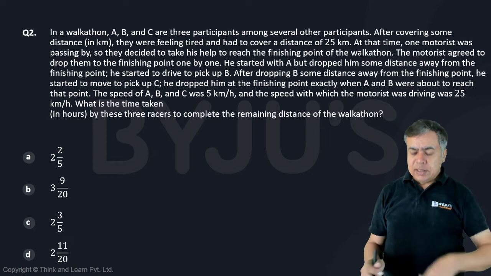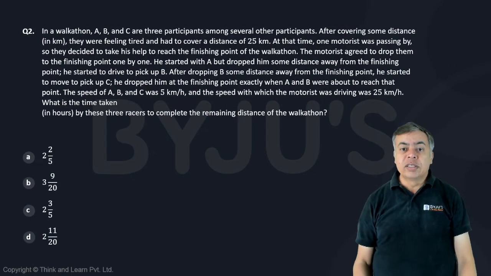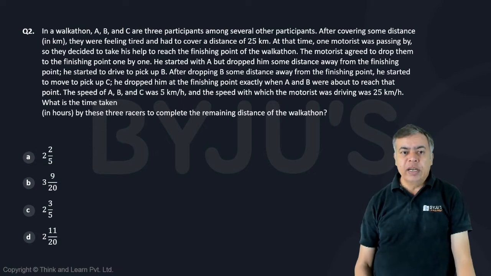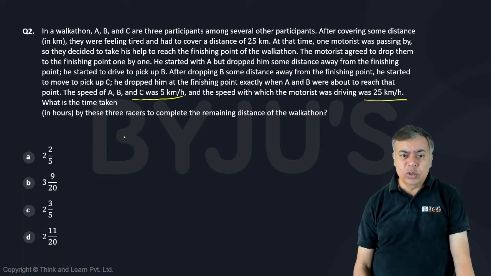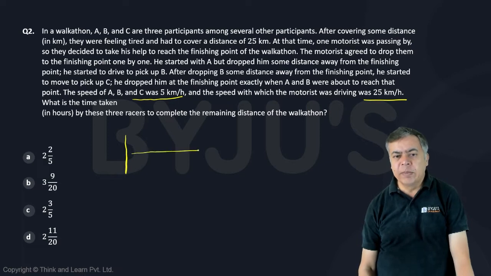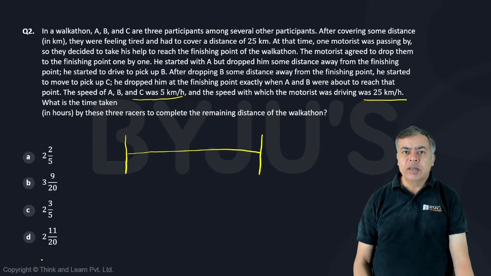Now the thing is, what we are given here is the speed ratio: they can travel at 5 km per hour, whereas the motorist can travel at 25 km per hour, which is 1:5. If it is 1:5, just see the story. If you have done a similar kind of story earlier, it will be easier to do this question. Otherwise it will become difficult. Okay, just see what happened.